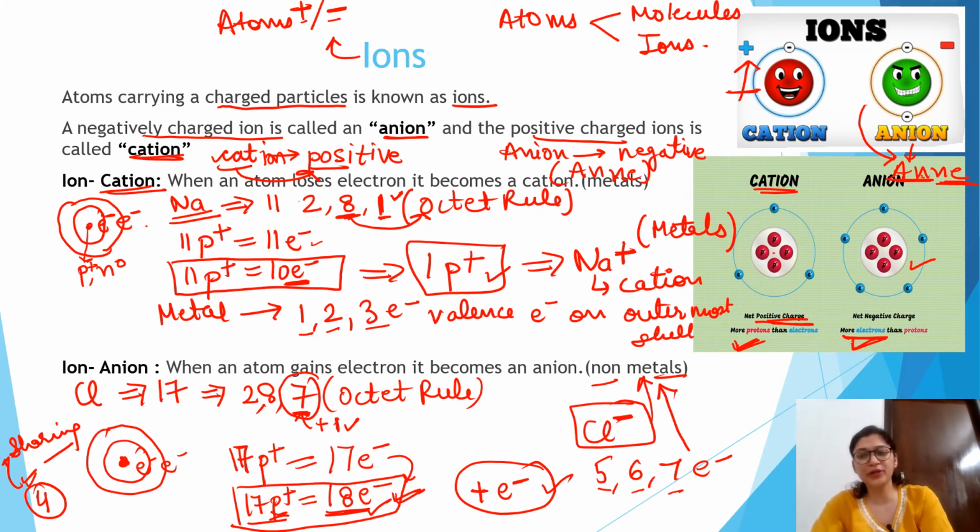So the next important definition is valency. What do you mean by the term valency? Valency means the combining capacity: the total number of electrons lost as well as the total number of electrons gained becomes its valency. Like in this case, sodium, what is the valency of sodium? +1. What is the valency of chlorine? -1. So valency is how many electrons can be gained or lost by any specific element, that becomes its valency.